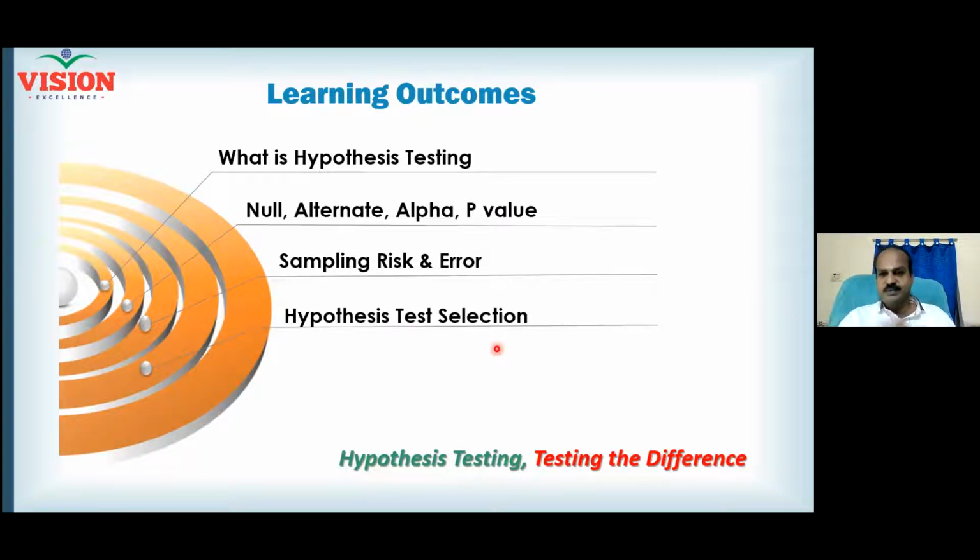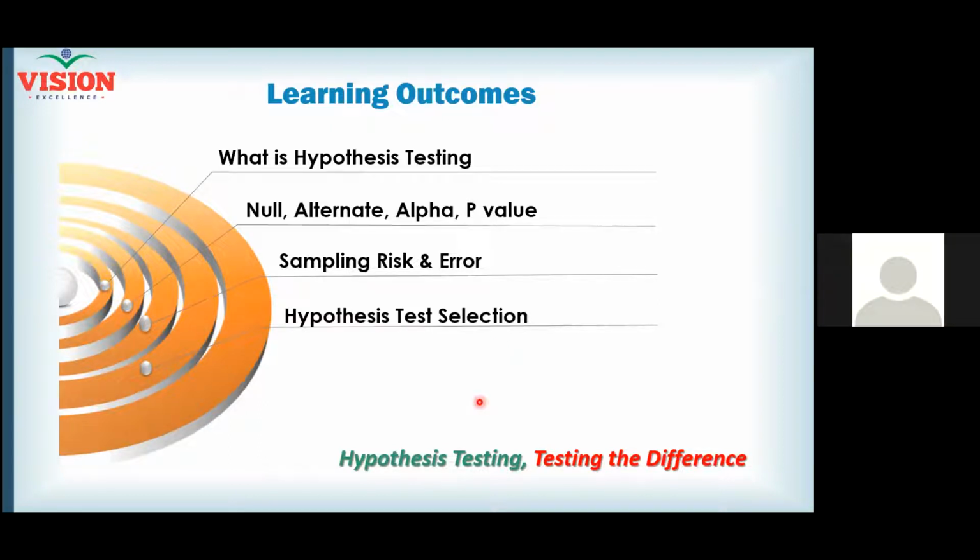We know there are two things. One is parameter, another one is statistics. Can somebody help me differentiate the parameters and the statistics? What is a parameter and what is statistics? Hope we discussed, right?